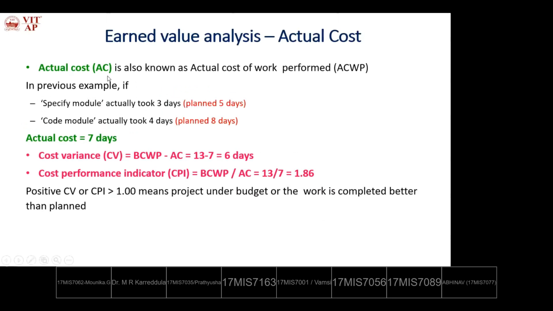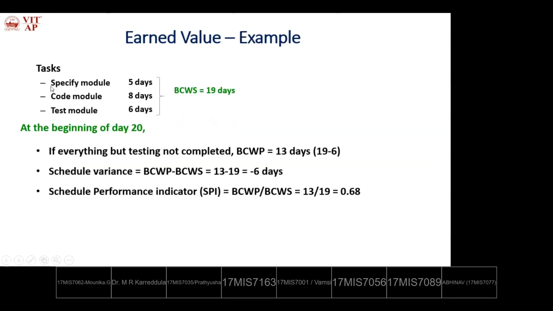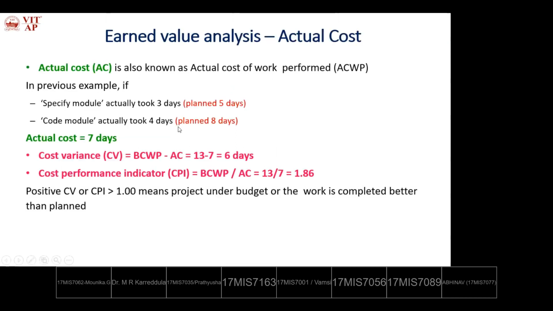Actual cost, AC or ACWP, is also known as actual cost of work performed. For the previous example, the specification module actually took 3 days. During planning, 5 days were allotted for the specification module, 8 days for the coding module, and 6 days for the testing module. But while executing the schedule, the specification module actually took 3 days. What is planned? 5 days are planned, but 3 days were worked.